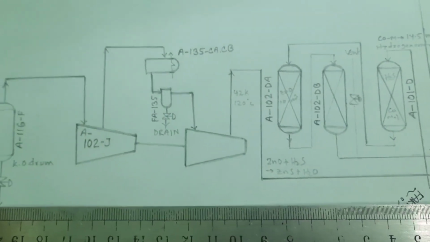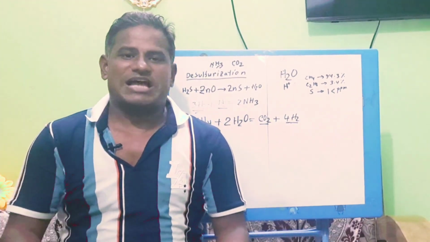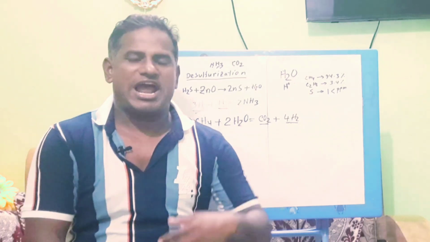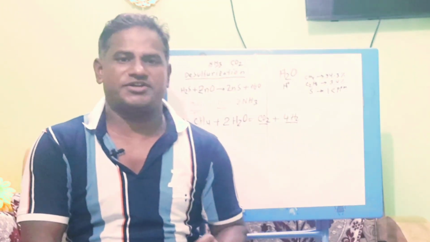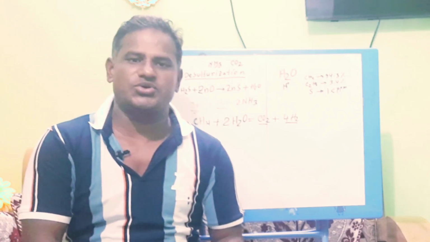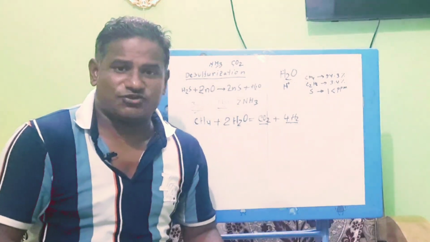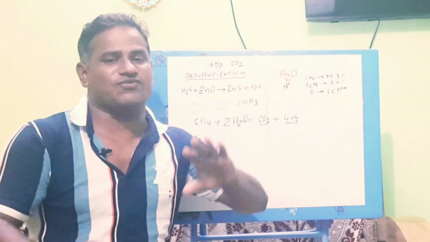So now I will explain on the blackboard. So viewers, I hope these topics are clear. If not clear, I will explain again. If there is any confusion, please comment on my videos. I will try to give a proper solution. The main purpose of the desulfurization vessel is to remove the sulfur, because sulfur is harmful for the process.